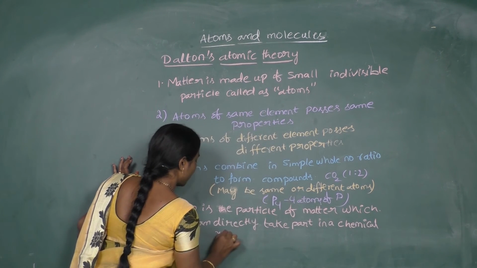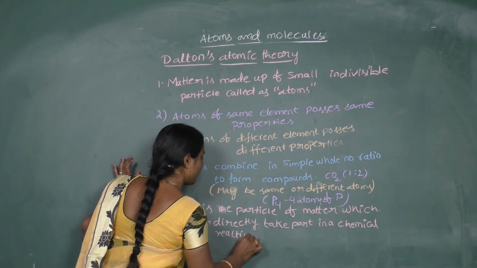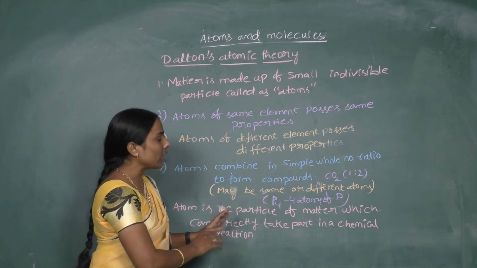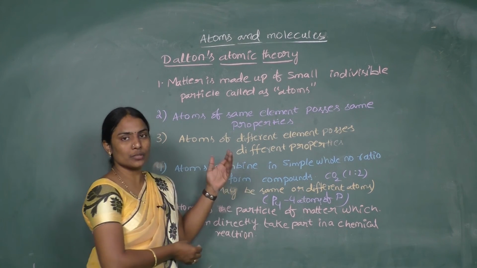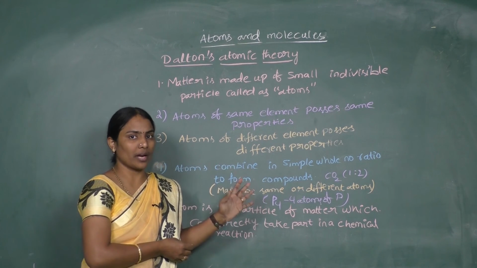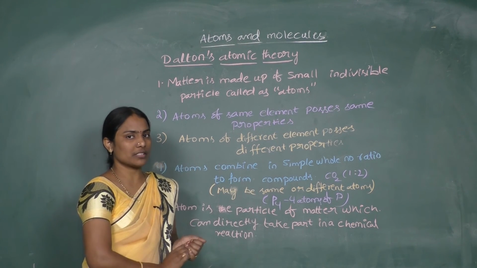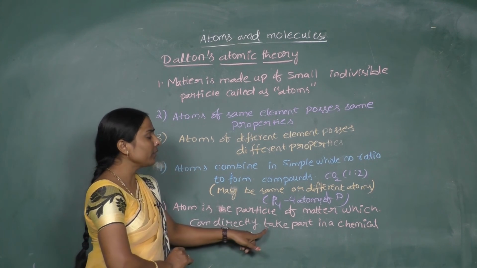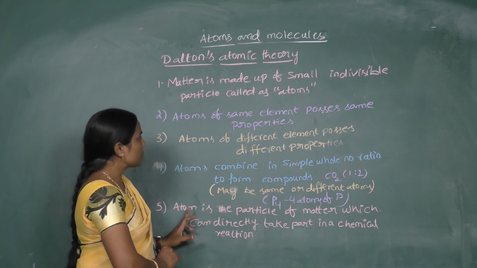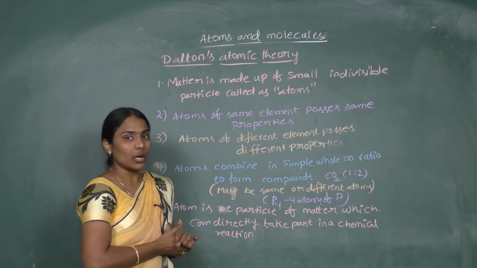If any chemical reaction is going on, there may be elements, molecules, or different ions, many things present in the matter. But whatever may be present, what finally takes part in a chemical reaction is always the atom, right? So these are the postulates of Dalton's atomic theory.